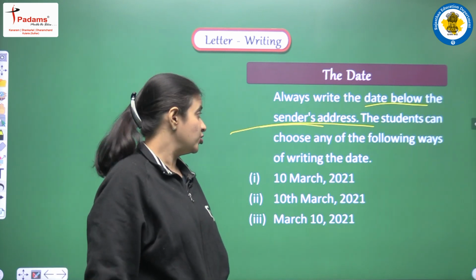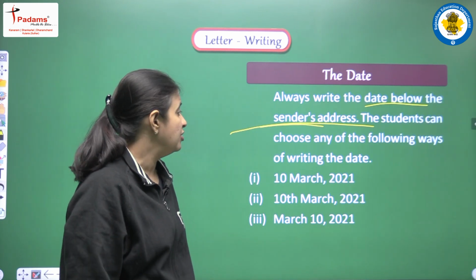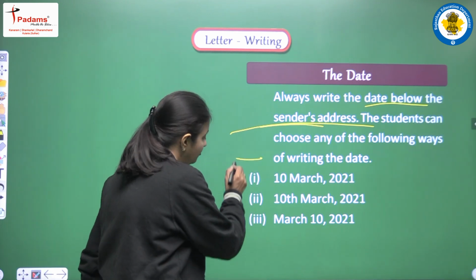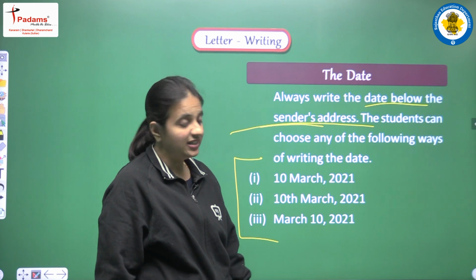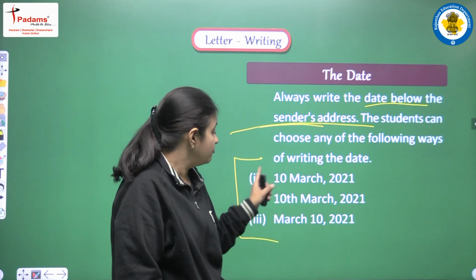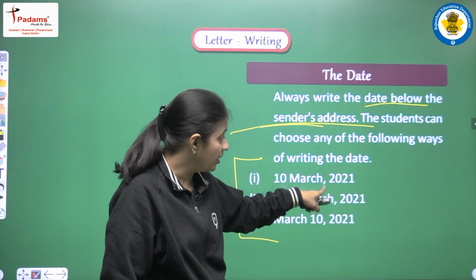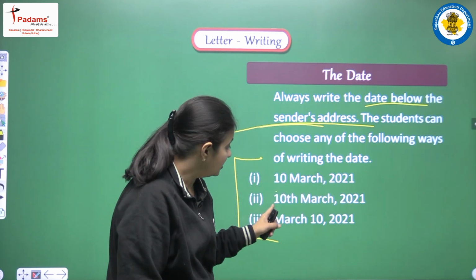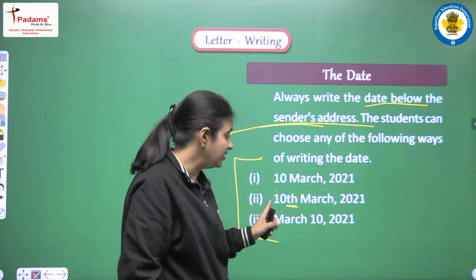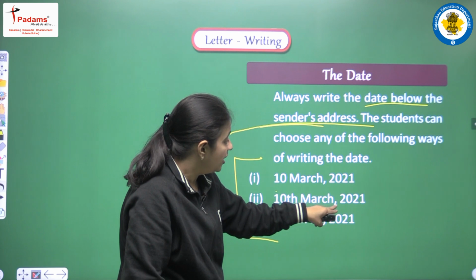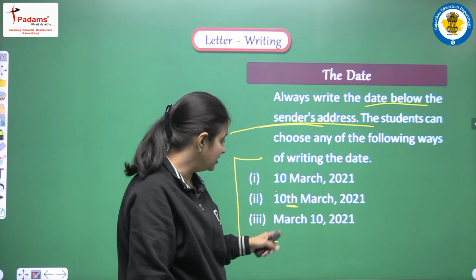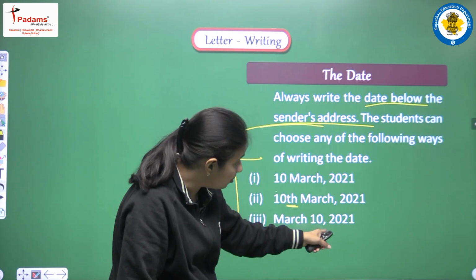The students can choose any of the following ways of writing the date. Again we are discussing the pattern that we have to adopt when writing the date. These are the options. The first option is 10 March, 2021. Second, we add th: we write TH after 10, then again March and 2021. Next, one more option is March 10, 2021.